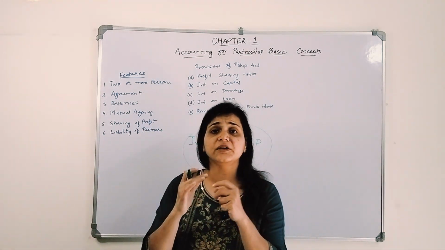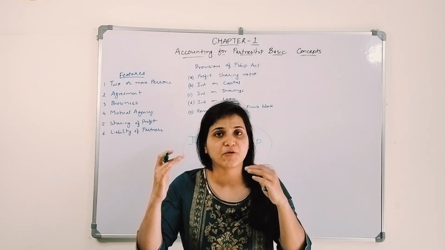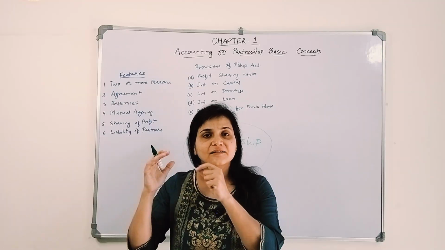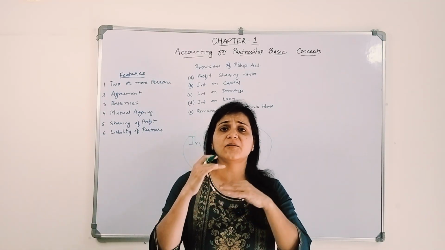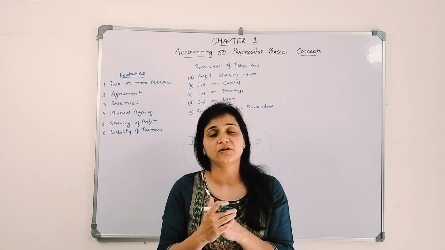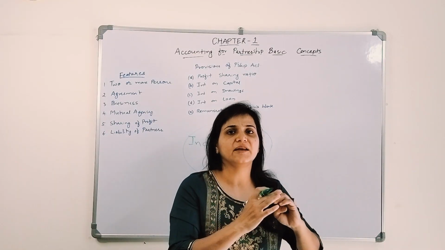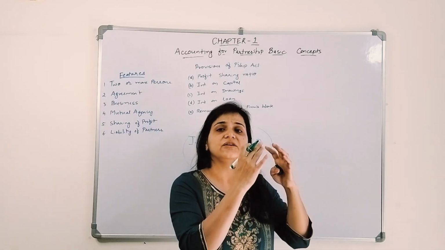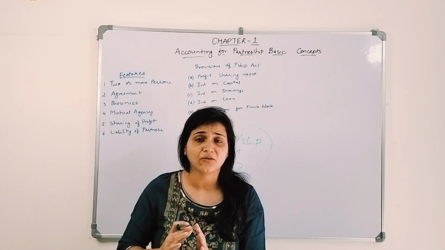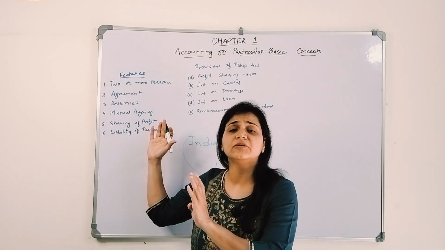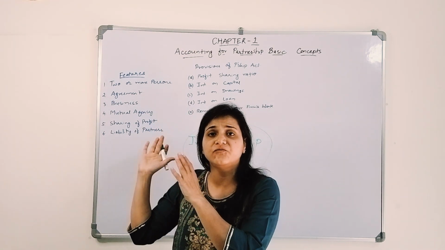The fifth is there has to be a sharing of profit. There is an agreement that yes, we are carrying on the business to share the profit and loss of that business. They are not doing any charity, right? They are not carrying on any activity for charity. For that they have to maintain the books of accounts separately, as per the Partnership Act. This is a partnership firm.